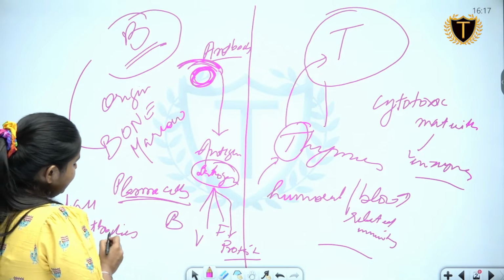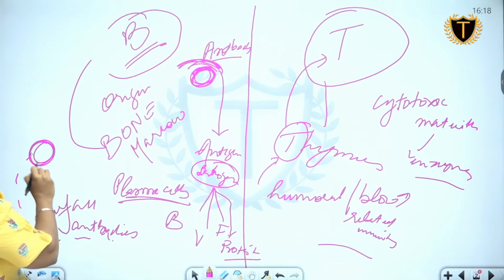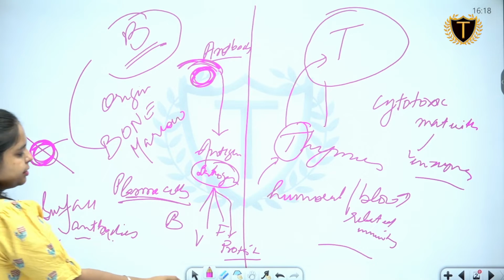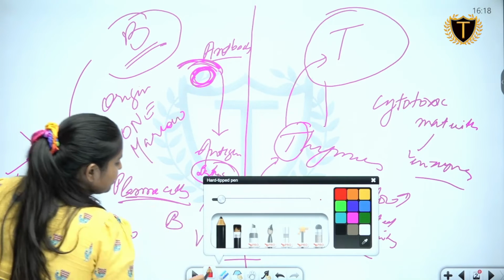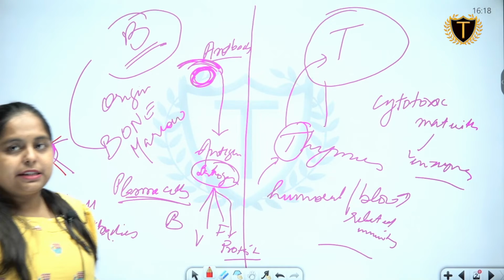The surface antibodies will go and attach to the body of the pathogen and kill it, destroy it. This is the role of B cells.